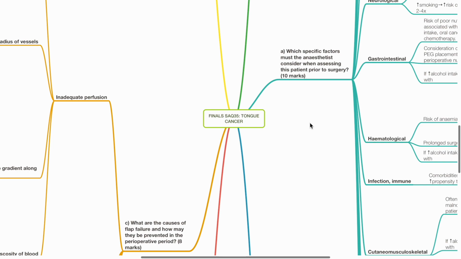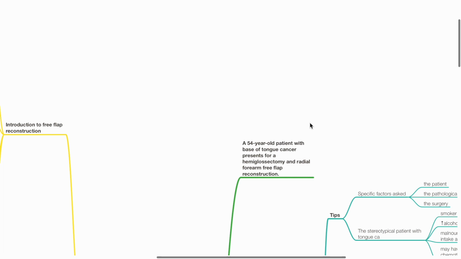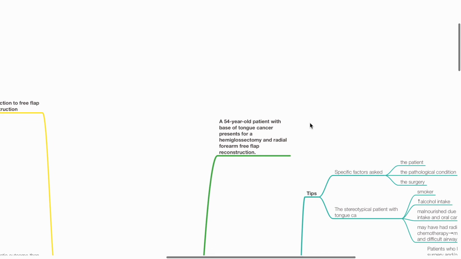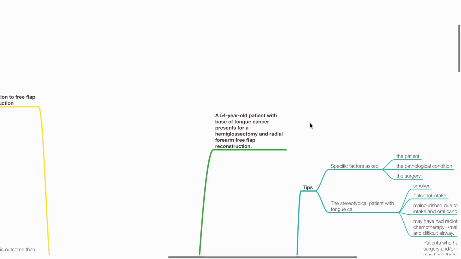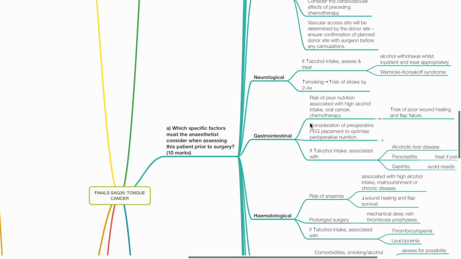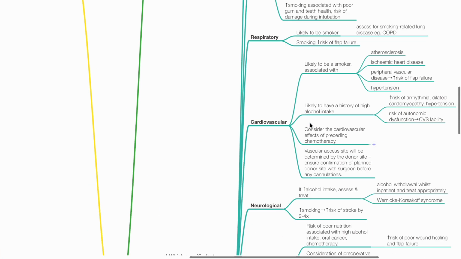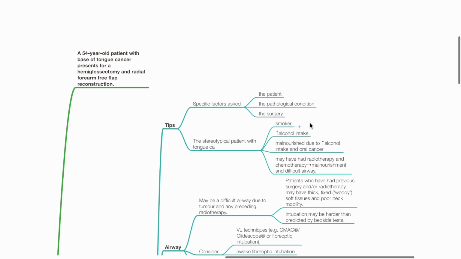Finals SAQ35, tongue cancer. A 54-year-old patient with base of tongue cancer presents for a hemiglossectomy and radial forearm free flap reconstruction. A. Which specific factors must the anaesthetist consider when assessing this patient prior to surgery? Specific factors asked includes the patient, the pathology and the surgery.